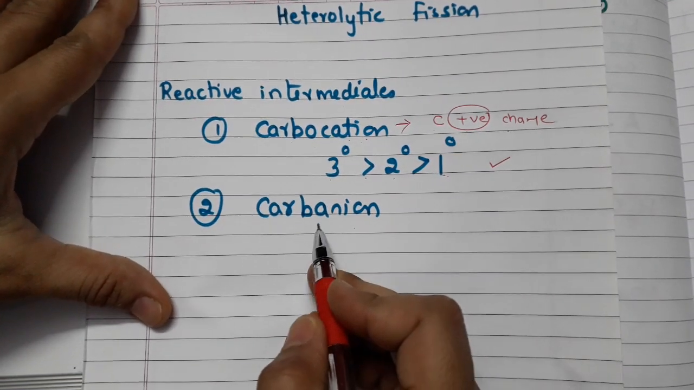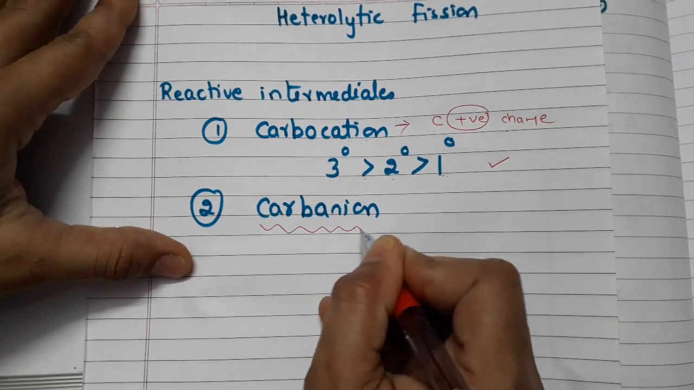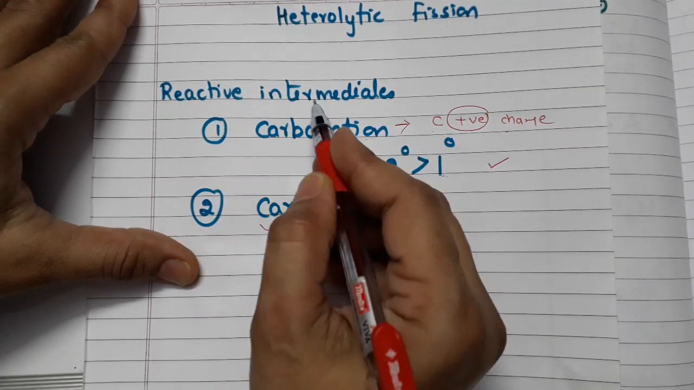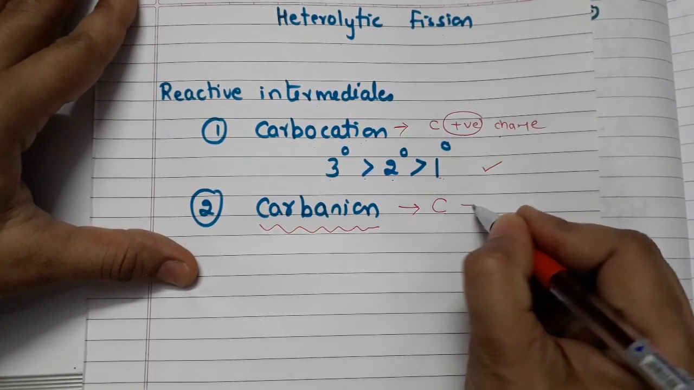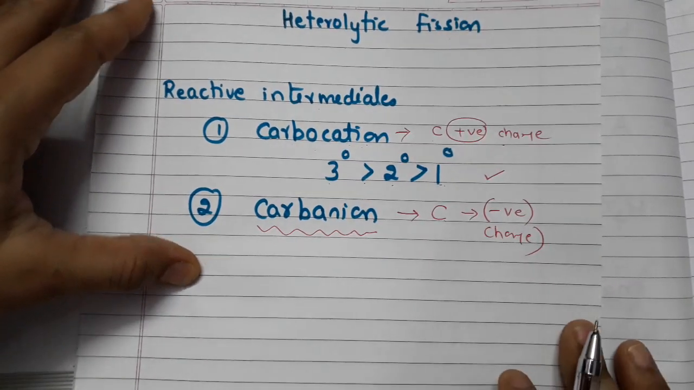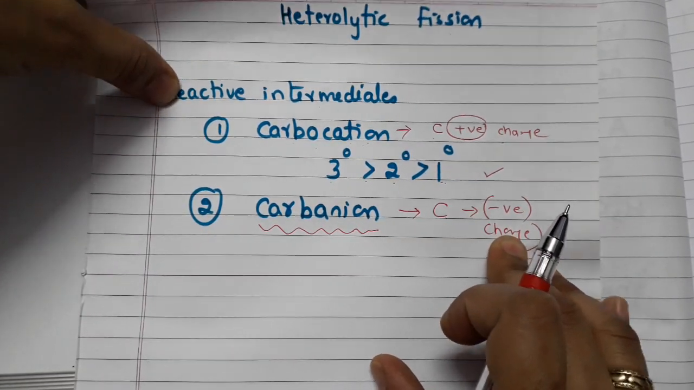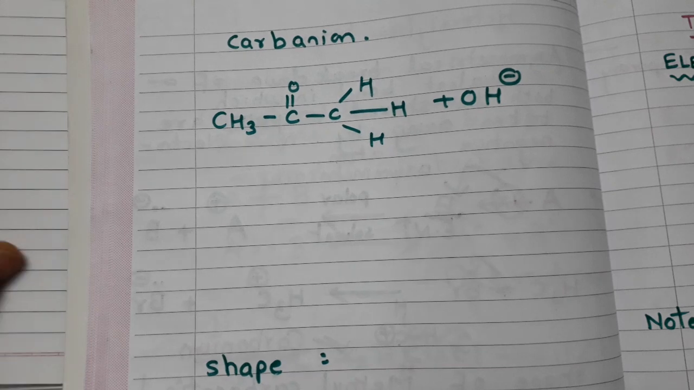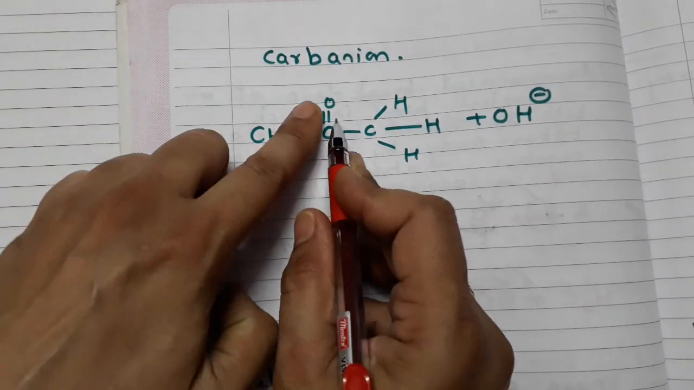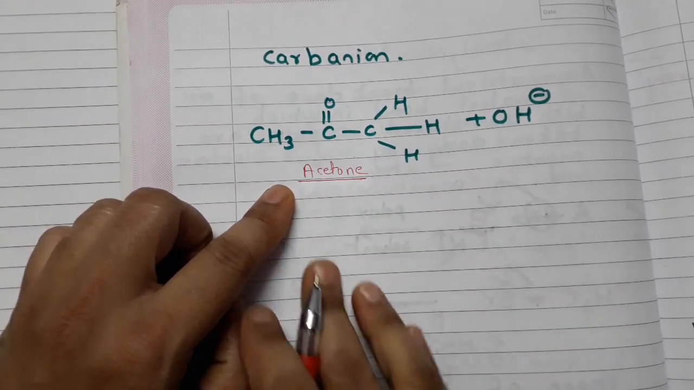Now we move on to the next subtopic of heterolytic fission regarding what is carbanion. Now you have to remember, carbanion is a reactive intermediate in which the carbon atom acquires negative charge. Okay, so let me tell you what is carbanion and how the carbon acquires negative charge. So here we have one example in front of you. Now what is this? Just see, CH3COCH3. Yes, you have guessed correctly, it is acetone.